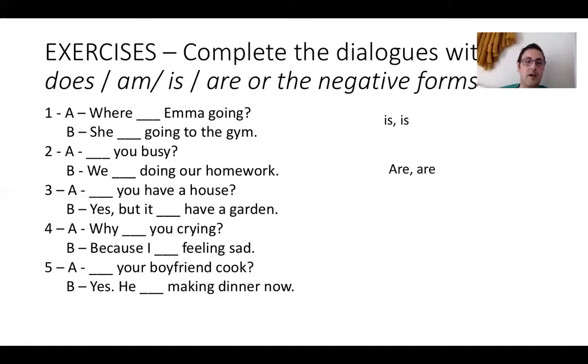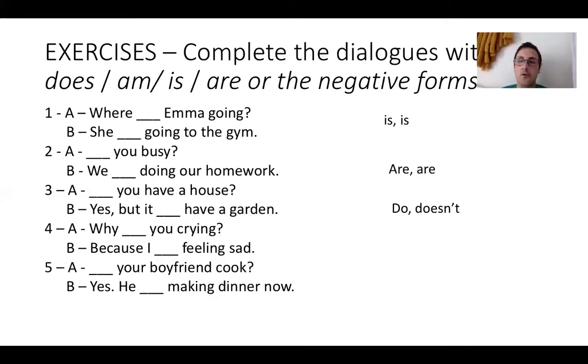Number 3, you have a house. Have, infinitive verb. Okay, so it's going to be, do you have a house? Yes, but it doesn't have a garden. So there's the contrast, right? Yes, we have a house, but it doesn't have a garden. So do you have a house? Yes, but it doesn't have a garden.